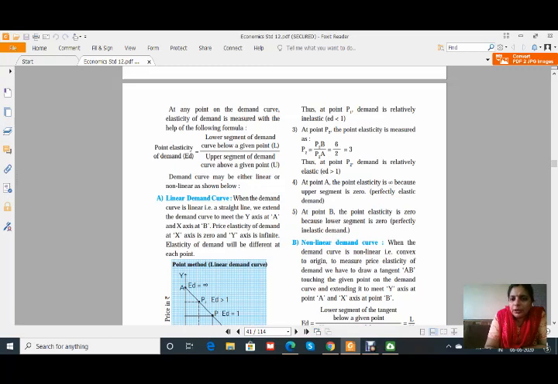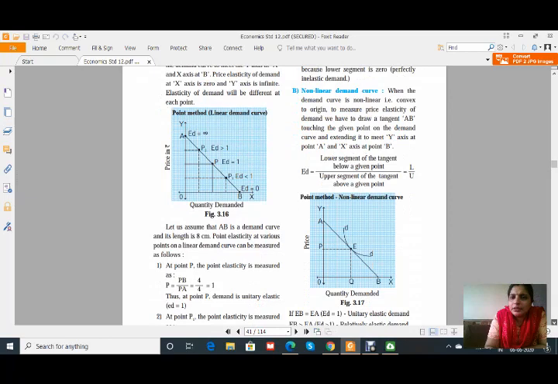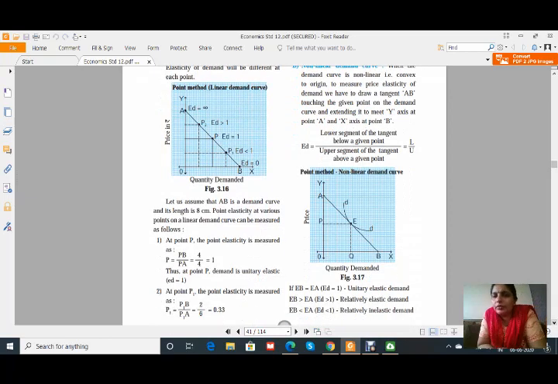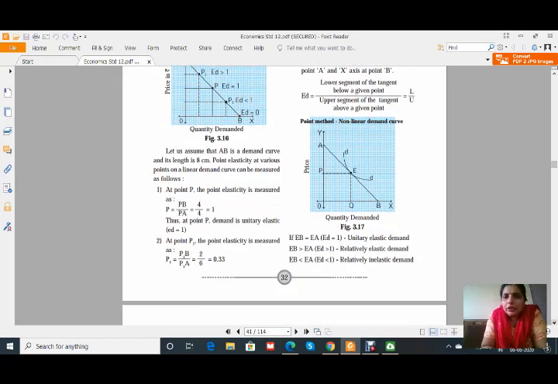And now the non-linear demand curve. For the non-linear demand curve, again the same thing: lower segment of the tangent below a given point upon the upper segment of the tangent above a given point, that is L upon U. See, here also it is given non-linear, therefore it is a curve, so we have to assume that AB is the tangent to this demand curve DD at point E, then EB upon EA. We have to compare EB upon EA.